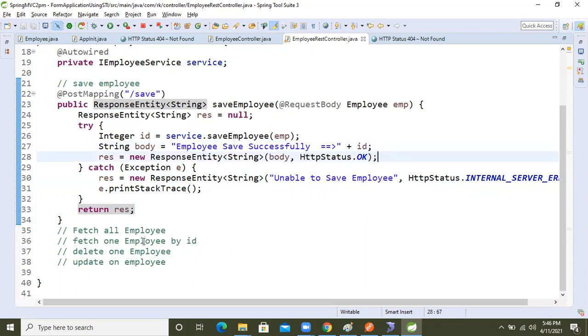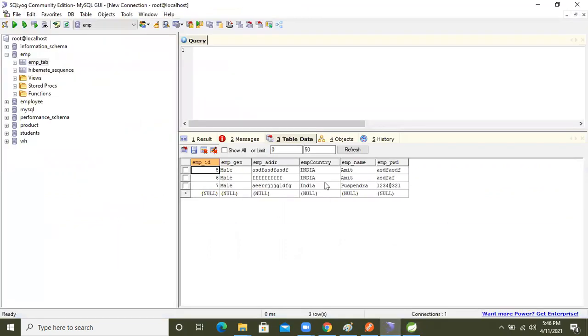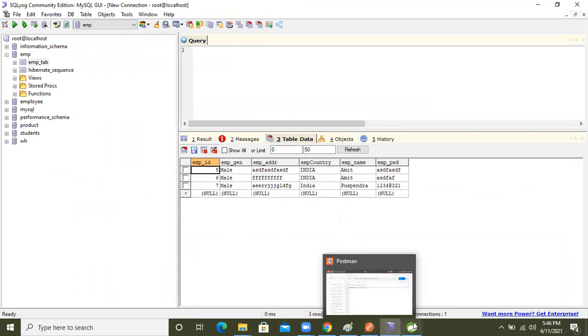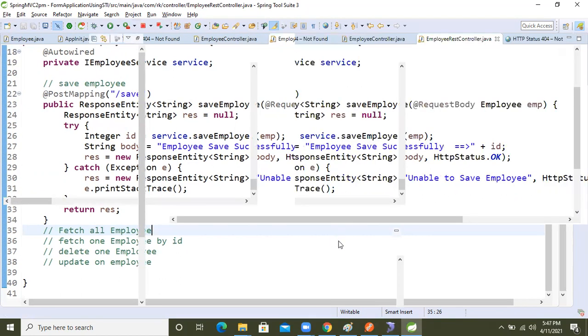Now let's fetch all employees. I want all the employee data from the database in JSON format, guys. So for that, come here, let's write one API. Concentrate, I'm going to write it now, guys.